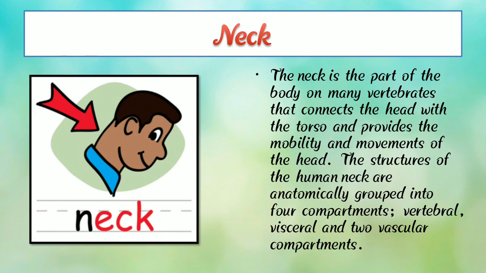Okay, now next, neck. Here we can see our neck. We all have one neck, and the neck is the part of the body of many vertebrates that connects the head with the torso and provides the mobility and movement of the head. The structures of the human neck are anatomically grouped into four compartments: vertebral, visceral, and two vascular compartments.